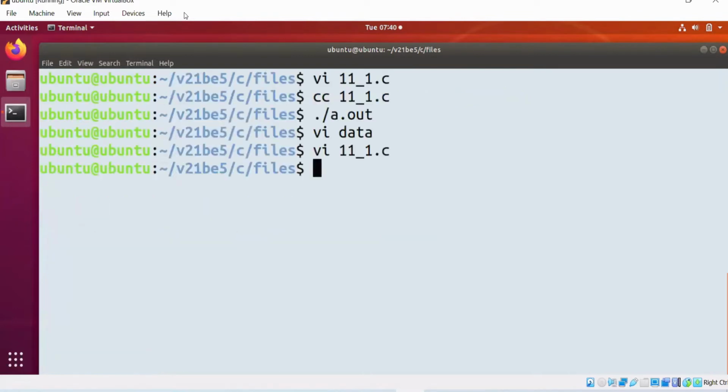Now I'm going to write a reverse program. Listen to the statement very carefully. A reverse program means the integer is already present in the file, right? Now I'm going to use fscanf to scan it. What does it mean? Scanf will scan from the keyboard, from the user. Fscanf will scan from the file. Very simple.